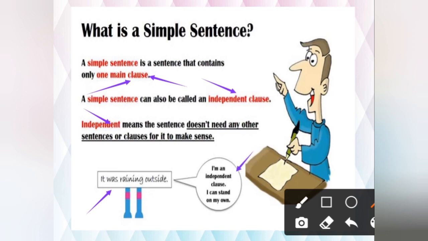I can stand on my own, means I do not require any other sentence to complete my meaning. So a simple sentence, we can call it an independent clause also. Independent means that it doesn't need any other sentence or clause for it to make sense. Understood? Now just see the next one.